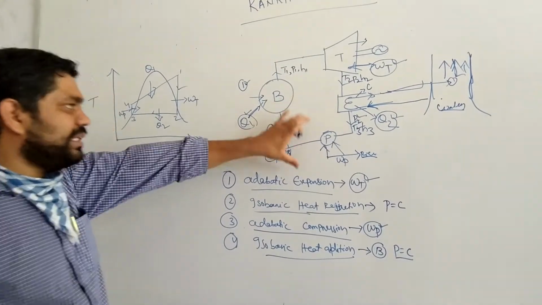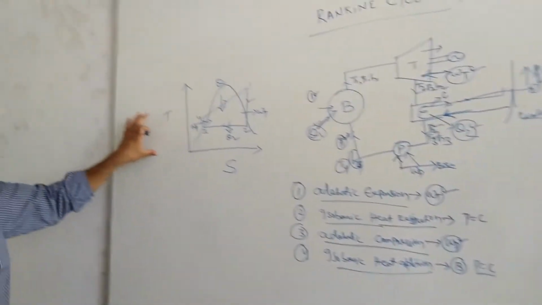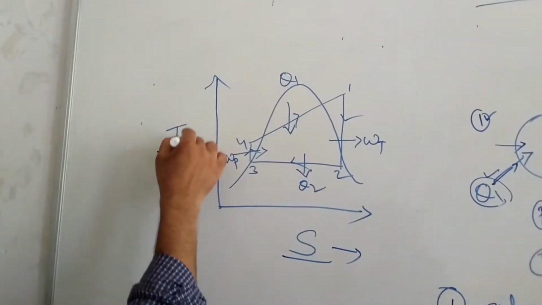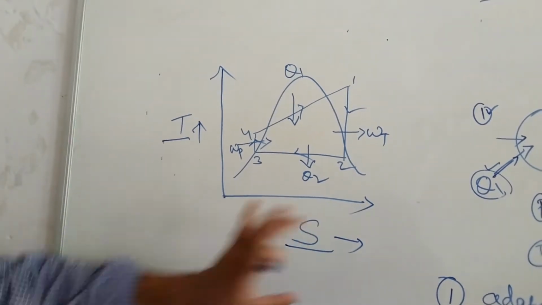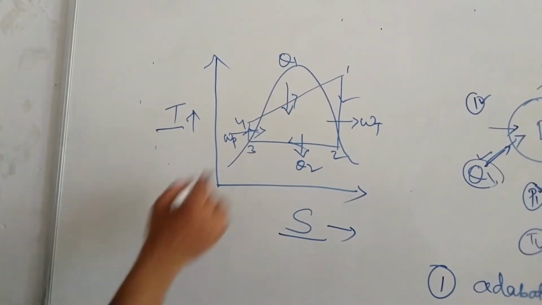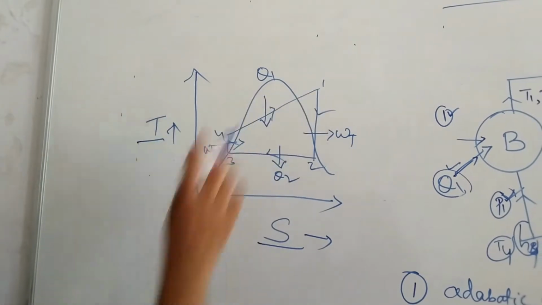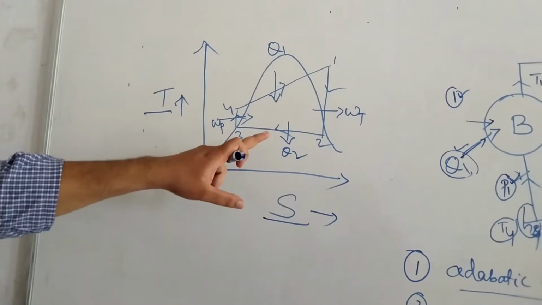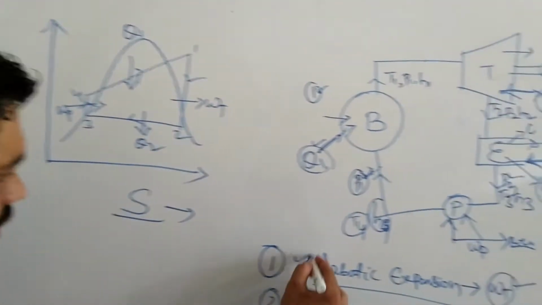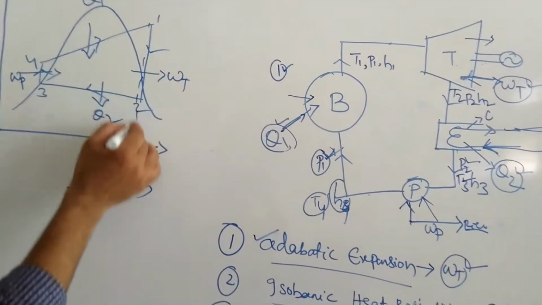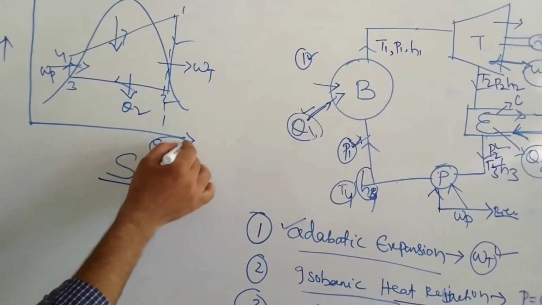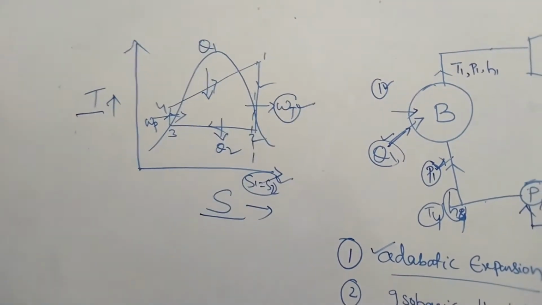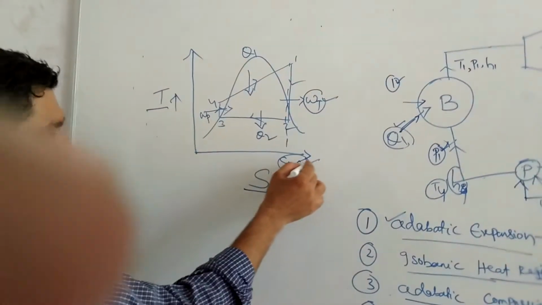If you consider this in a TS diagram, look at this. This is a TS diagram, meaning a temperature and entropy diagram. Here we have 1 to 2, 2 to 3, 3 to 4, 4 to 1. When the steam goes through the turbine, it expands adiabatically. Under adiabatic expansion, S1 is equal to S2 because entropy is constant. This is the turbine section, where adiabatic expansion occurs and turbine work is produced.